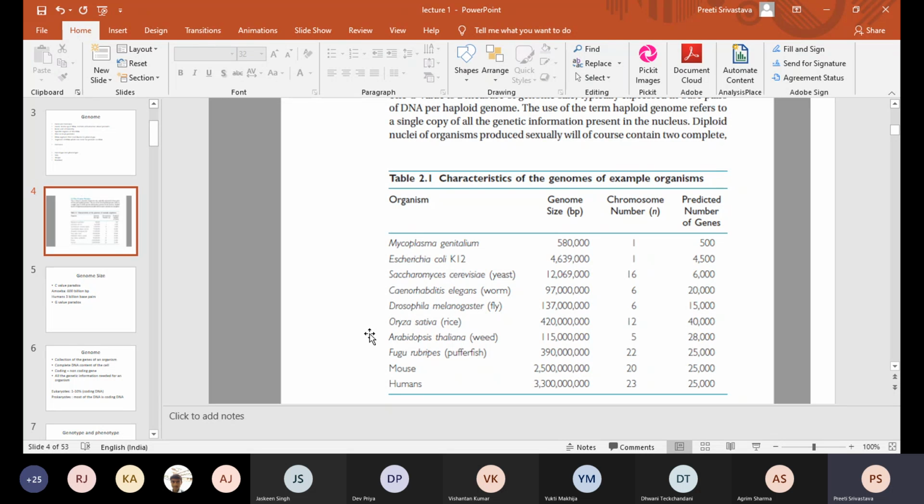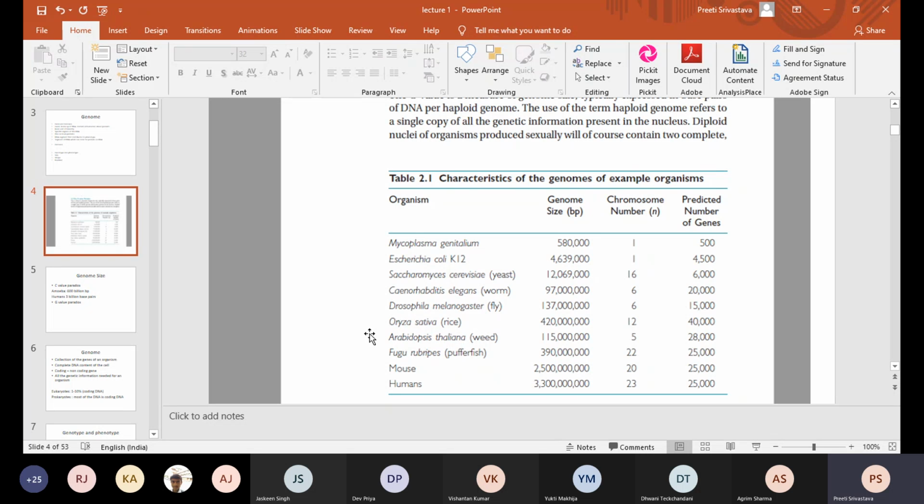So 3 billion base pairs is humans, and amoeba resides in the gut of humans, right? Amoeba is a parasite which causes your stomach upset and all kinds of problems. When you have stomach upset, people say that you have some amoeba infection. It is Entamoeba histolytica, which causes loose motions and diarrhea. Every time you go to the doctor, they advise that your amoeba is active. So that's a gut pathogen and it has 6 billion base pairs. It's a tiny pathogen and it has 6 billion base pairs of genome.